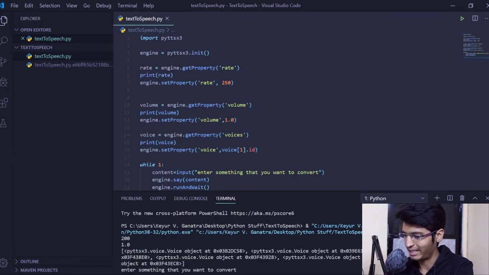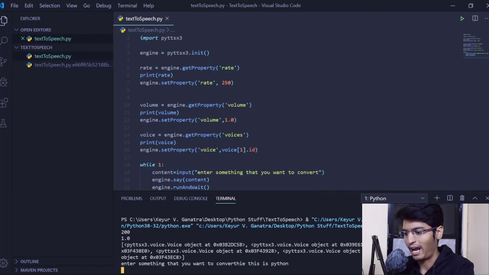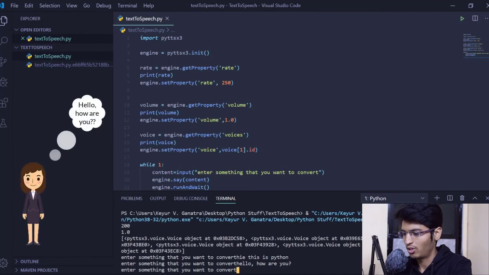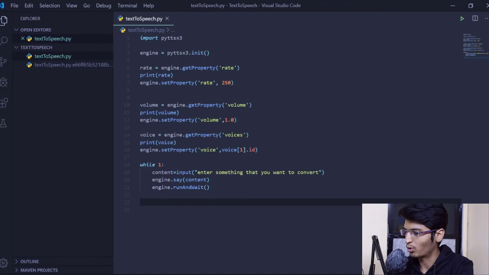Yeah, and it is asking us to enter something that you want to convert. So let us enter, hi, this is Python, and let's hit enter. Hi, this is Python. And this time we saw that it was a female voice, right? It is asking us again because it is in a while loop. So let's enter, hello, how are you? Hello, how are you? Okay, so this is how it is done. Let's kill the terminal and stop the program for now.